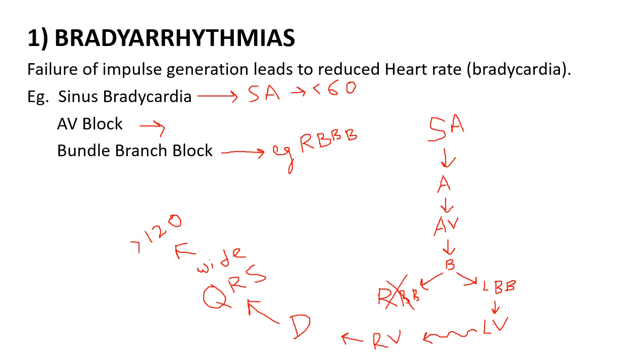Normal QRS complex is 80 to 100 milliseconds, and QRS complex means contraction of both ventricles. Since here the ventricular contraction occurs late, late ventricular depolarization results in wide QRS complex of more than 120 milliseconds.